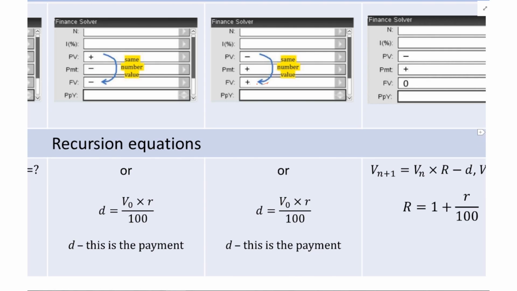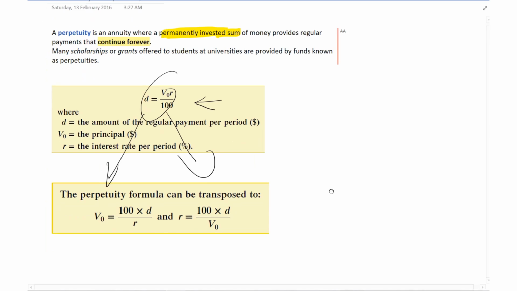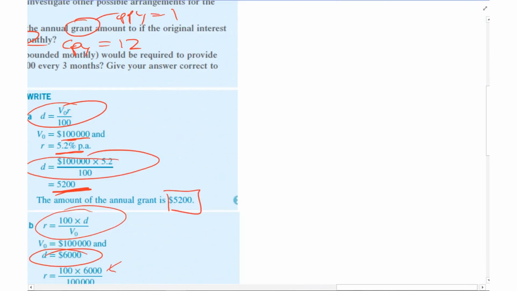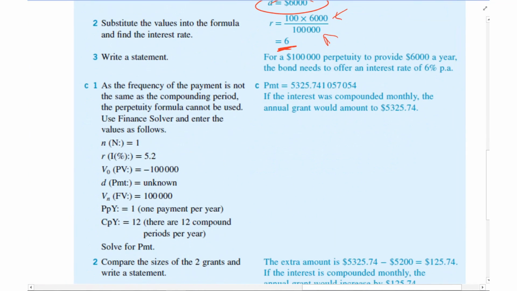Okay, so let's come back to here, and that's what we're doing here. So our PV is 100,000, our FV is 100,000, but in the V0, I've got a negative in front of it. That's what I need to put into my calculator. N, there's one payment.